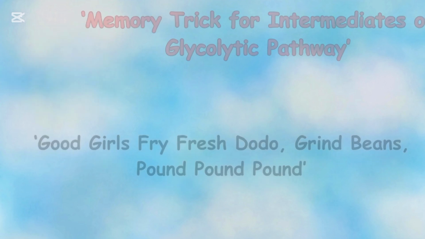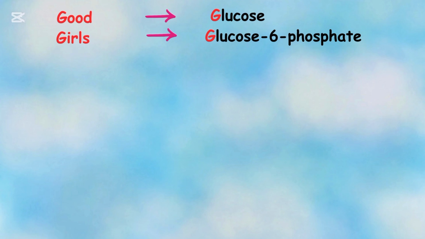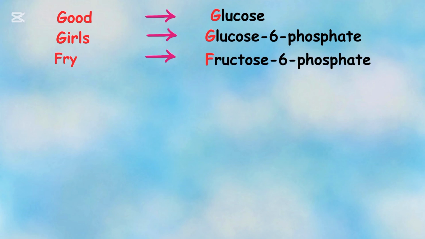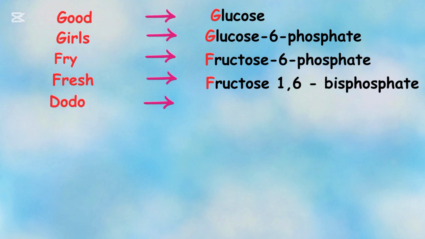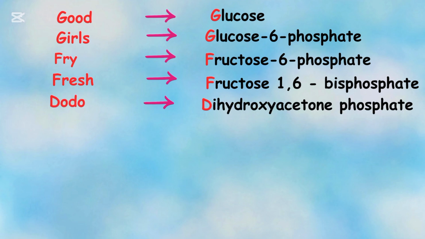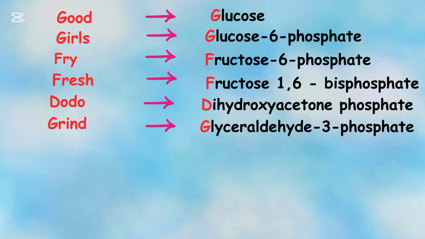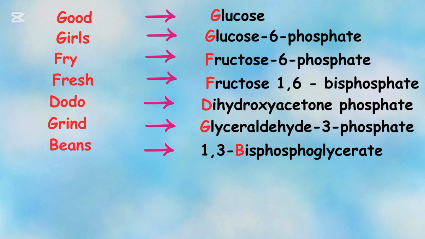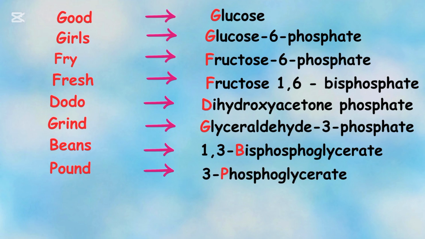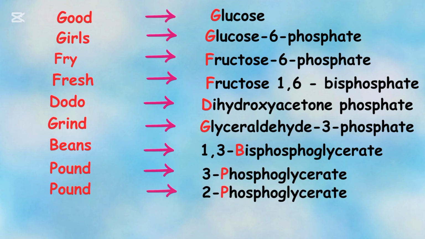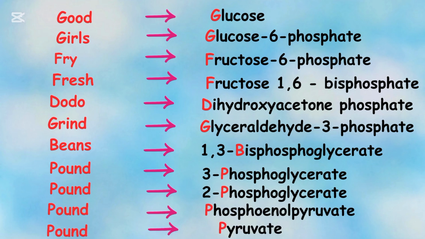Where good stands for glucose, girls stands for glucose 6-phosphate, fry stands for fructose 6-phosphate, fresh stands for fructose 1,6-bisphosphate, dodo stands for dihydroxyacetone phosphate, grind stands for glyceraldehyde 3-phosphate, beans stands for 1,3-bisphosphoglycerate, pound stands for 3-phosphoglycerate, pound stands for 2-phosphoglycerate, pound stands for phosphoenolpyruvate, and pound stands for pyruvate.